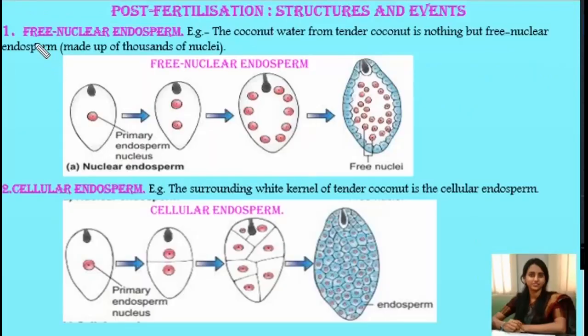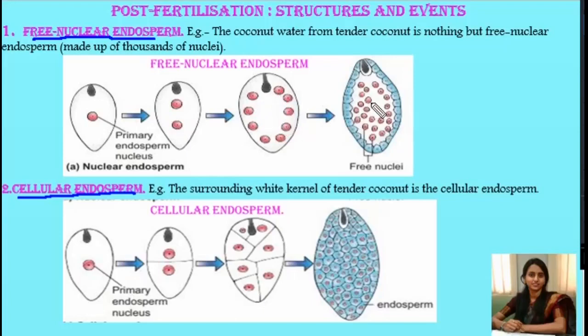One is free nuclear endosperm. The second one is cellular endosperm development. Now let us try to understand what free nuclear endosperm development is. The primary endosperm nucleus undergoes successive nuclear divisions that result in the formation of a number of free nuclei.